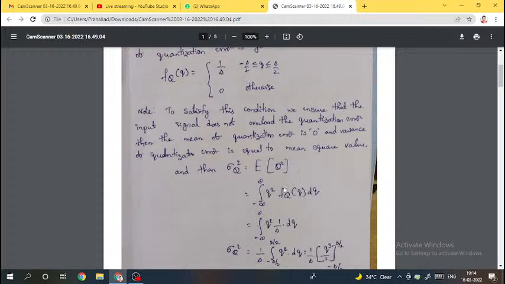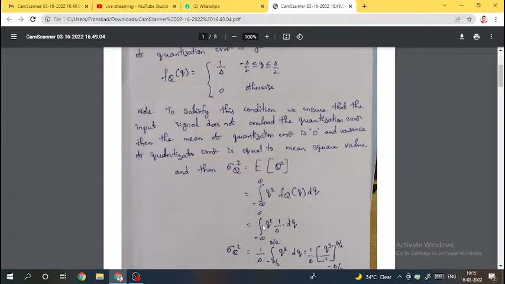Here, why have we represented it with q in place of x? Here we are talking about the quantization error, that's why x is replaced with q. Wherever capital X is there, we have substituted capital Q. Wherever small x is there, we have substituted small q. That's it. The remaining entire procedure is the same.